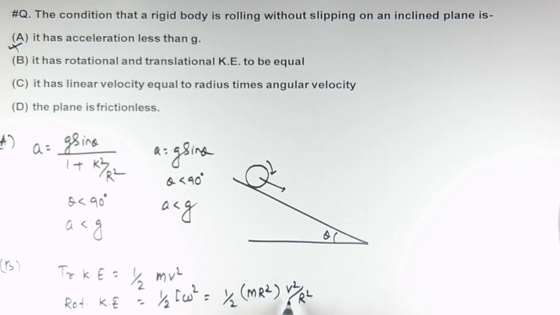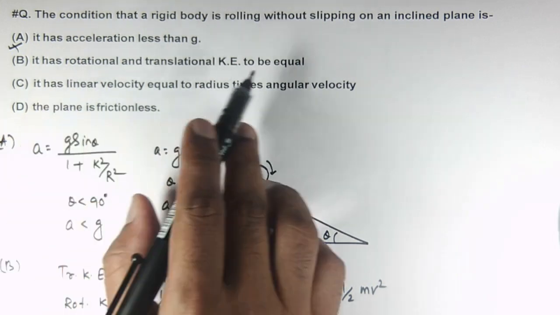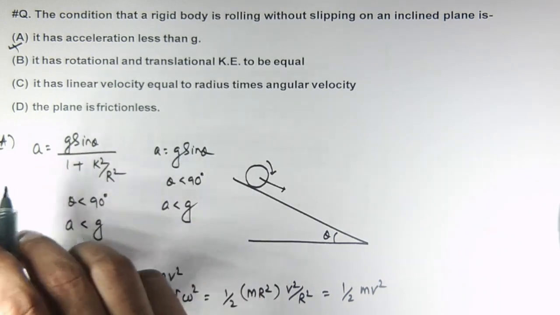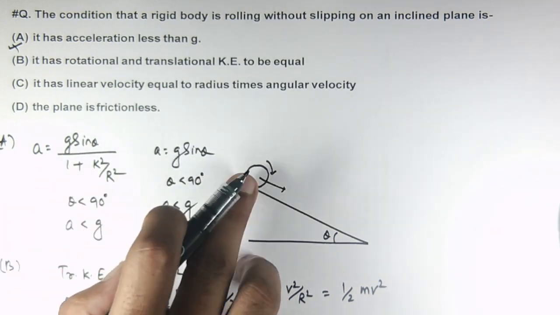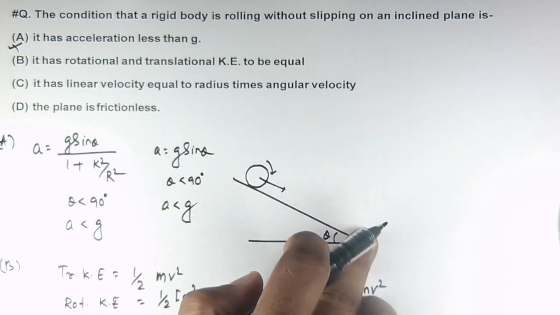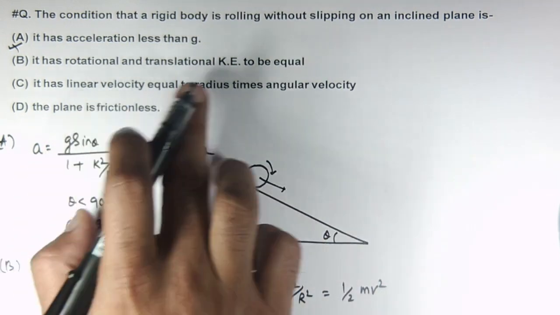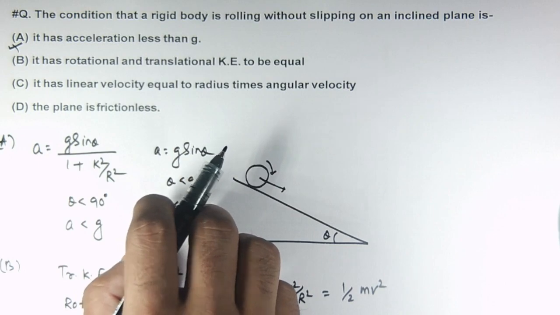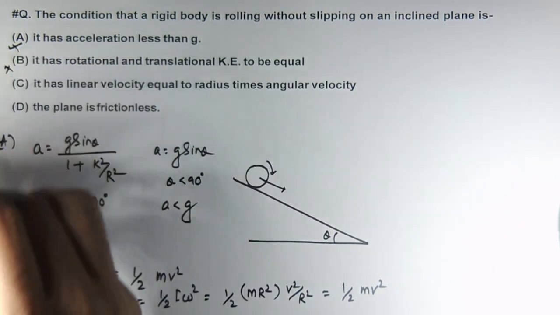Now this r square will be cancelled out and we will be getting half mv square as the rotational kinetic energy. Here we can see the expression for translational as well as rotational kinetic energies are equal. So for a ring only, these two kinetic energies are equal. So we cannot generalize that for any rigid body or any body rolling down the inclined plane will have rotational and translational kinetic energies equal. So the option B is also not correct.